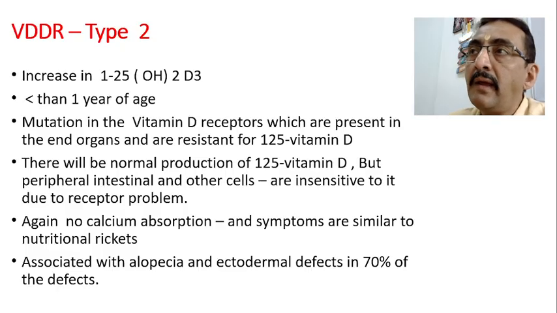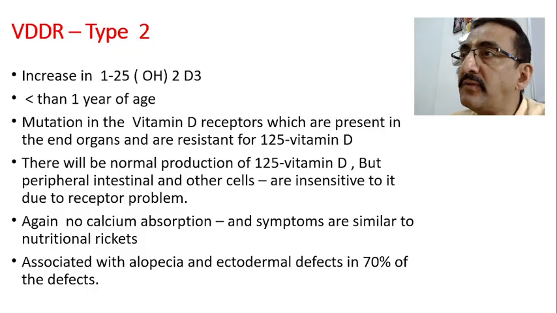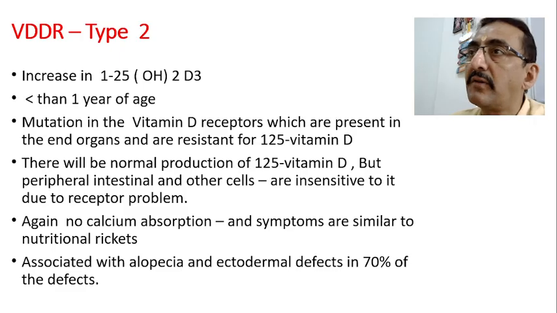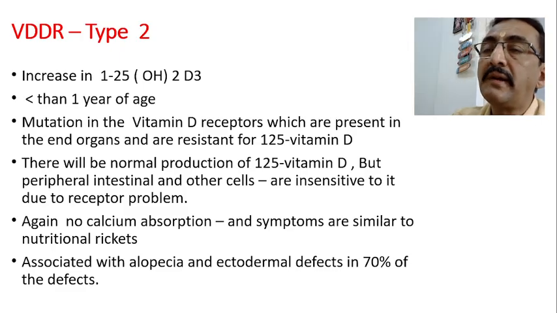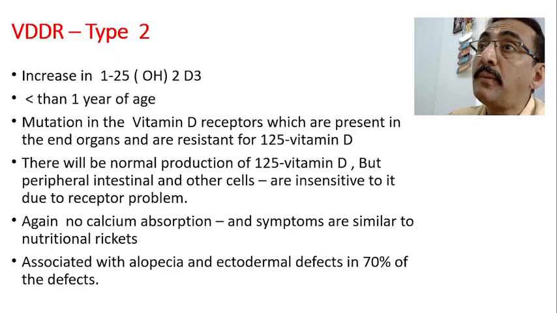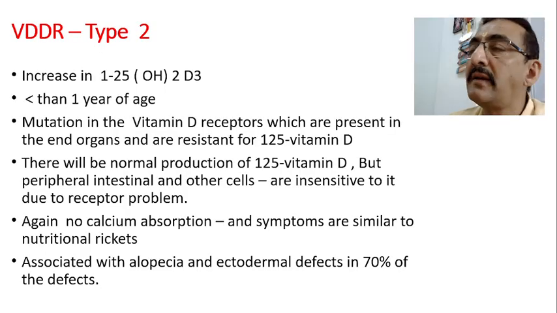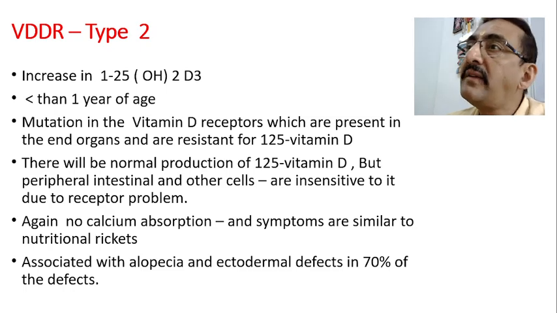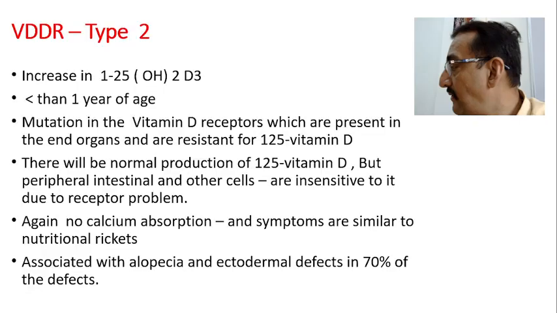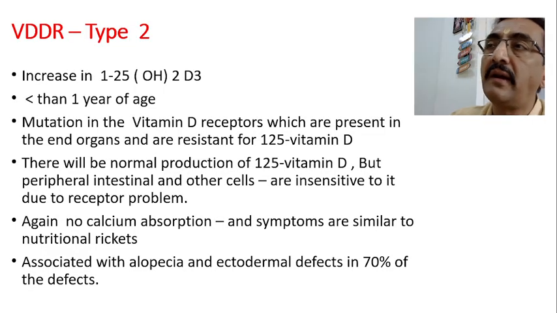Okay, in the first case, VDDR type 1, dietary intake is normal, storage form of the vitamin D is normal, but the active form is not formed at all due to the absence of the 1-alpha hydroxylase enzyme. But in VDDR type 2, even the active form of the vitamin D is formed normally, but that active form is not able to bind with the receptors which are present in the end organs like the intestine, and as a result the absorption of the calcium will not take place. So this is VDDR type 2.